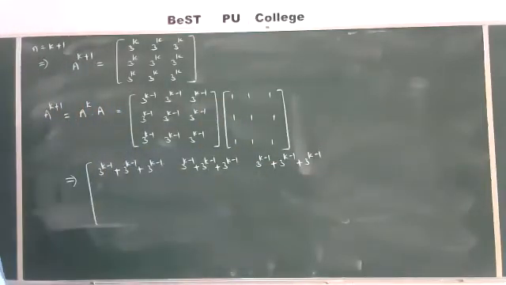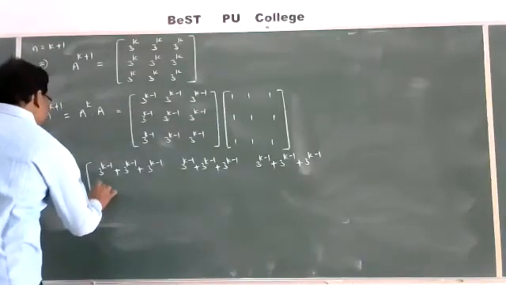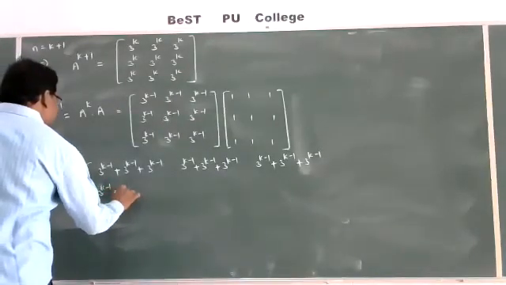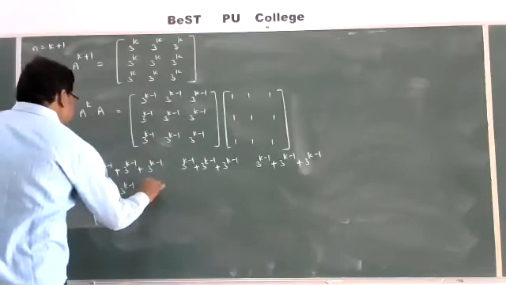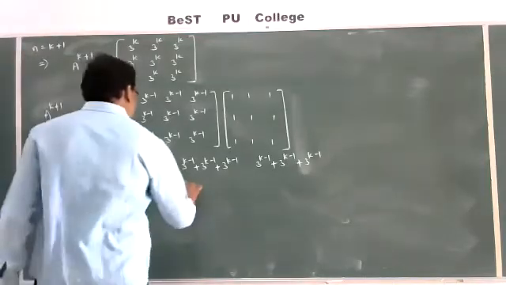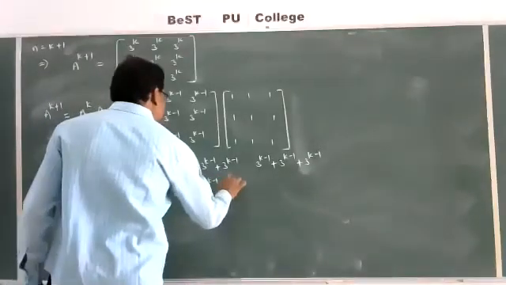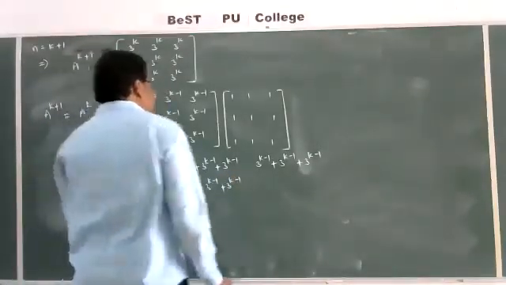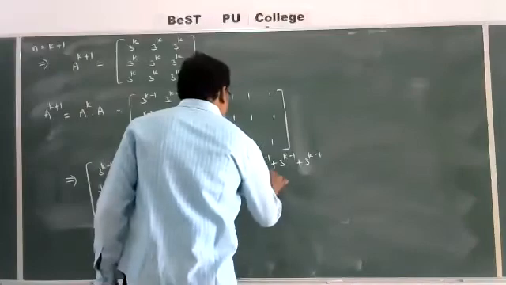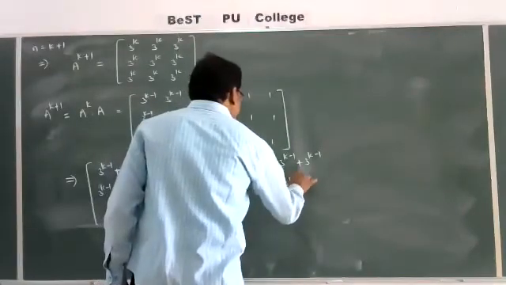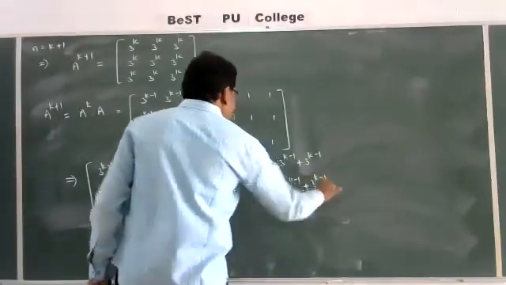Second row, first column: same, you get 3 power k minus 1 plus 3 power k minus 1 plus 3 power k minus 1. Second row, second and third columns, the same.